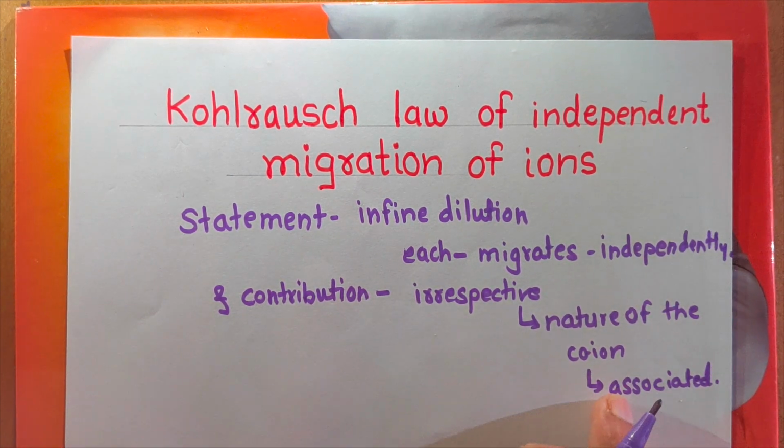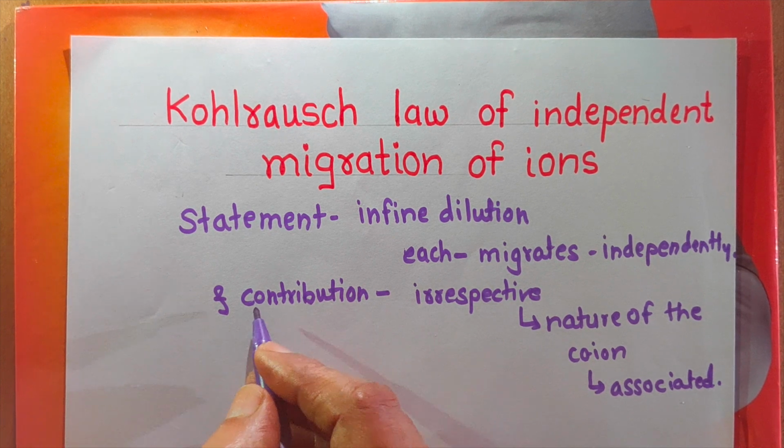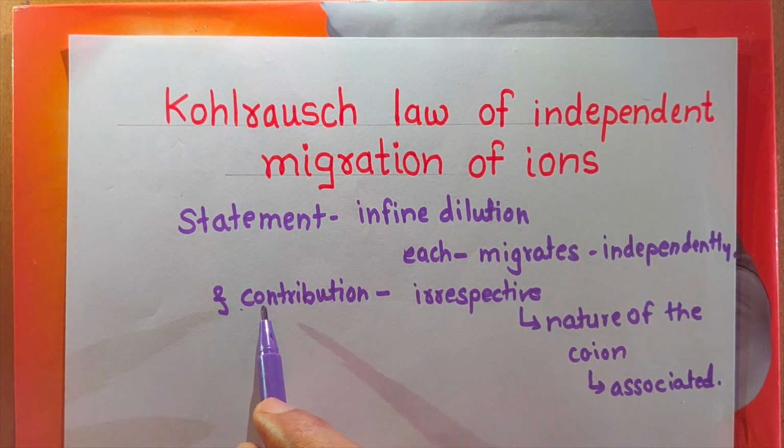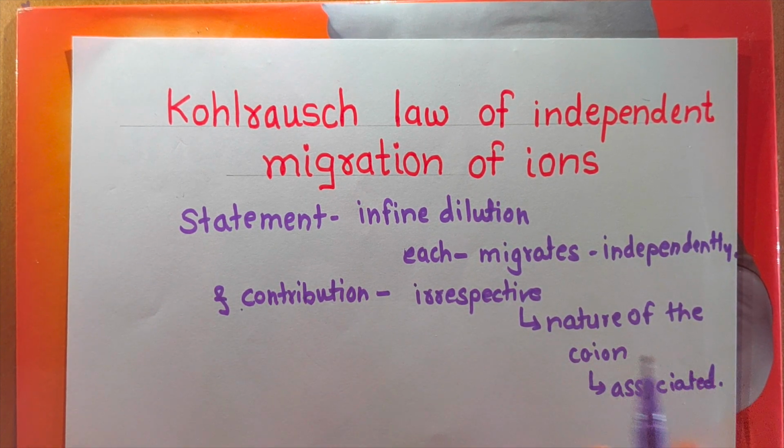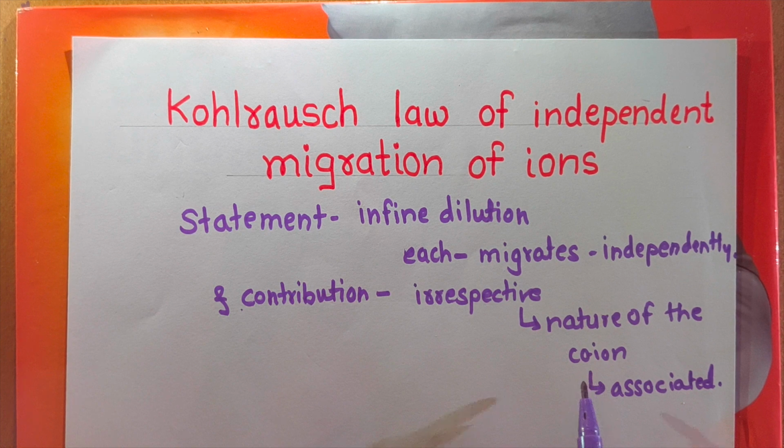Remember here, the molar conductivity at infinite dilution of any ion does not depend upon which ion is associated with it.